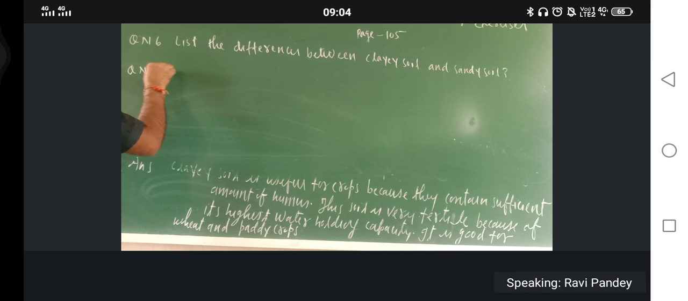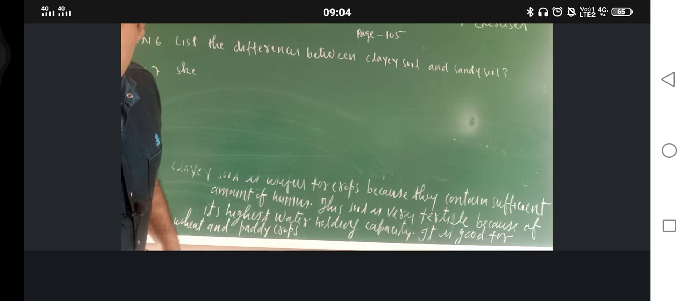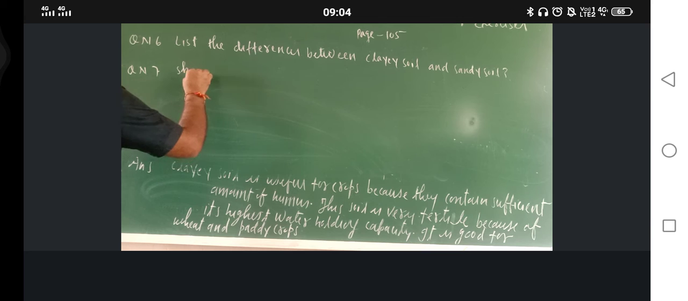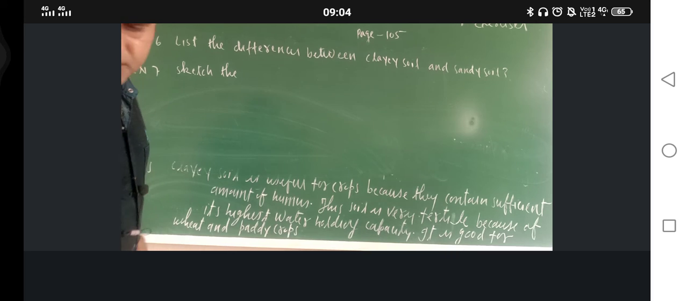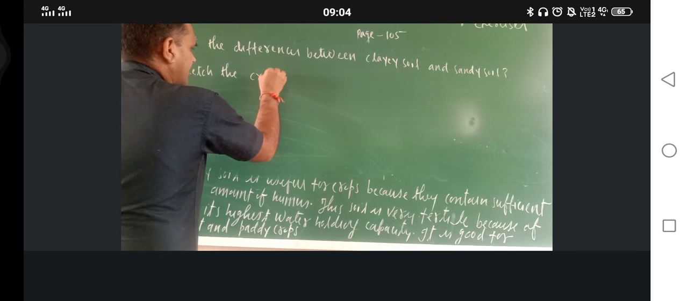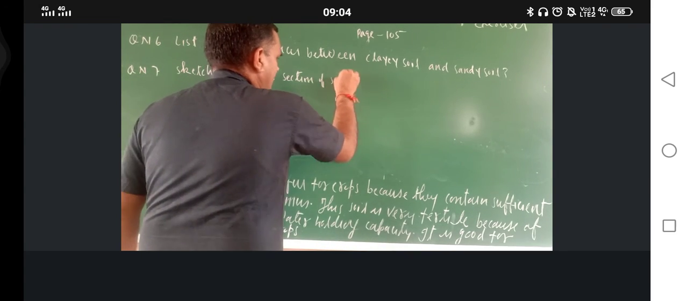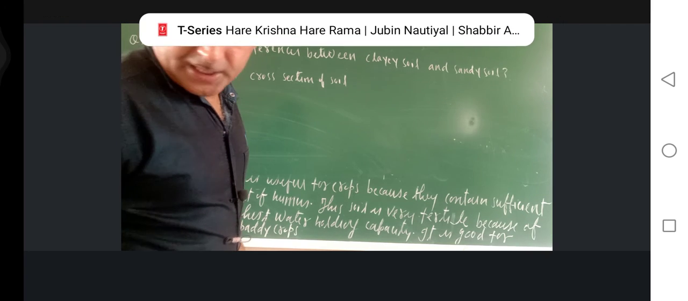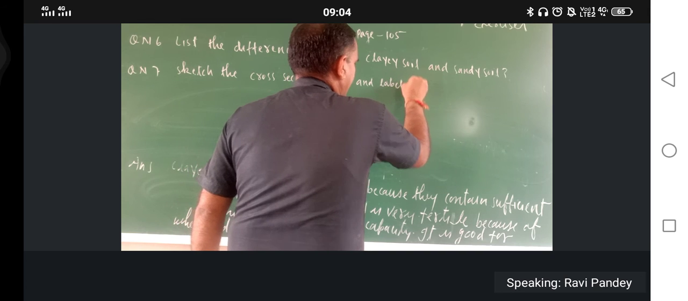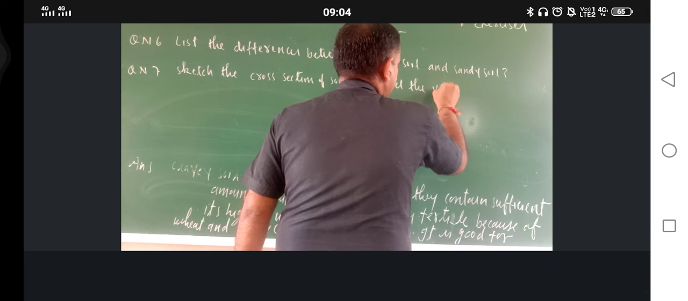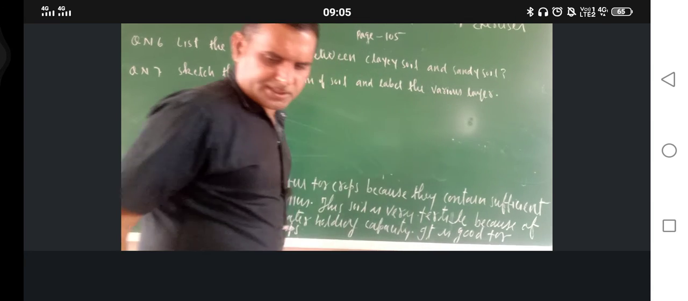Question number 7: sketch the cross section of soil, and label the various layers. Okay, just see.